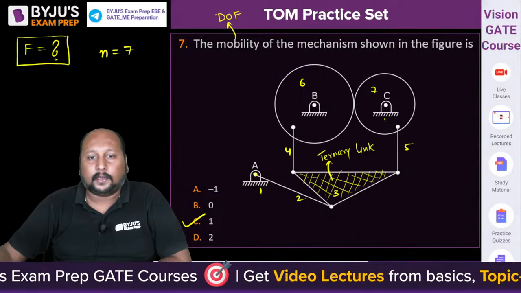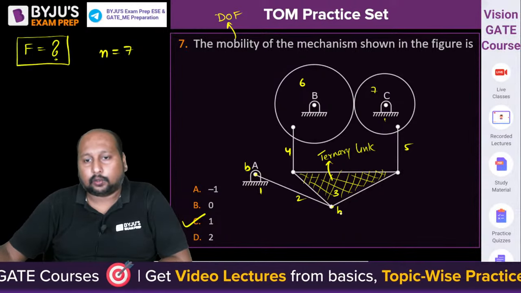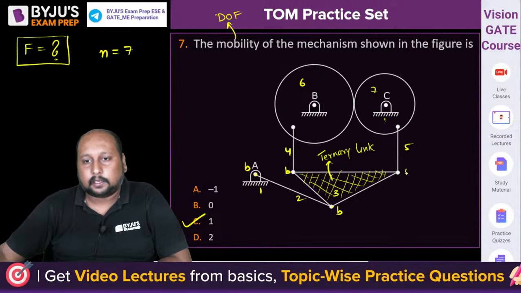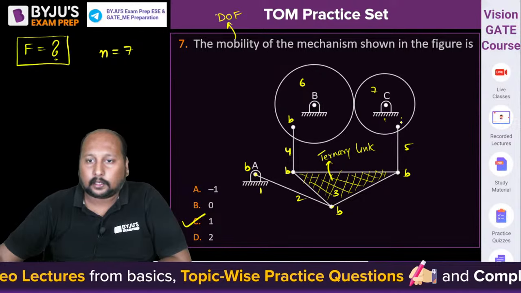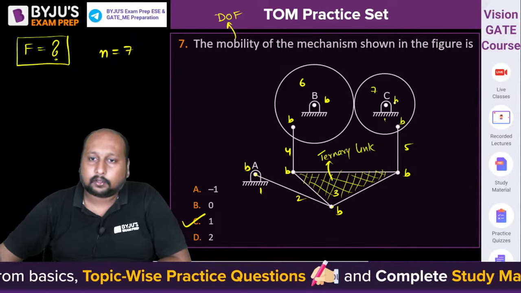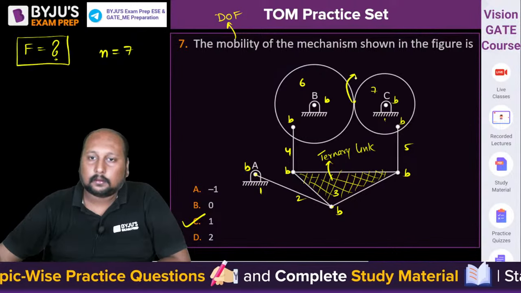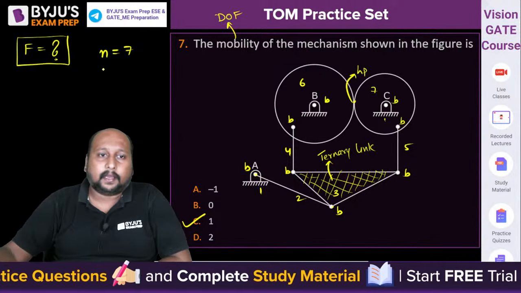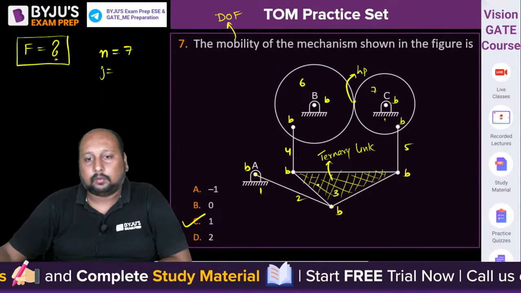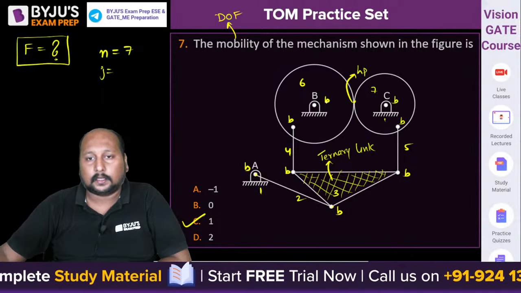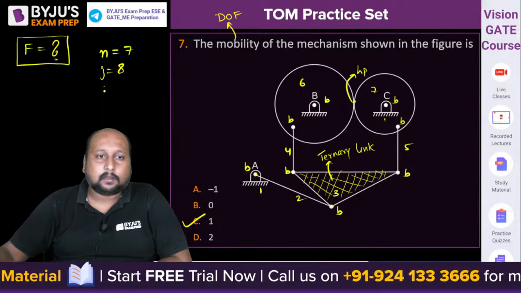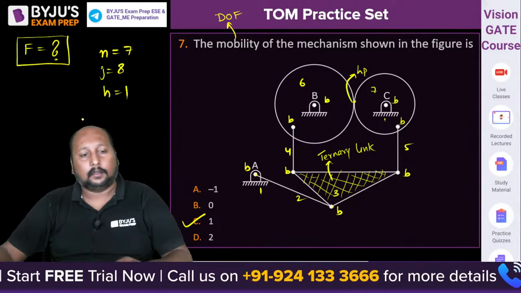Number of binary joints: this is a binary joint, this is a binary joint, and so on, and one higher pair. So the number of binary joints or lower pairs is equal to 1, 2, 3, 4, 5, 6, 7, 8. H is equal to 1. There is no redundant value.